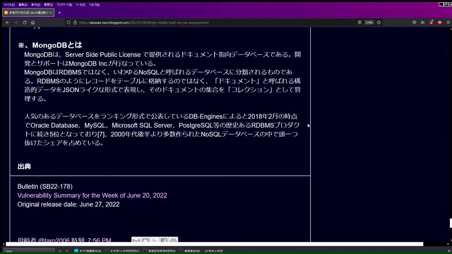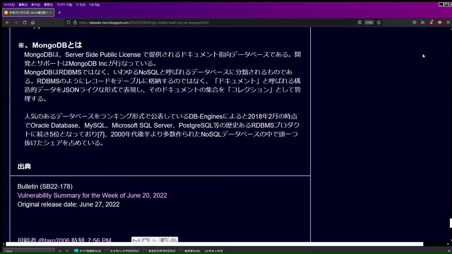According to DB-Engines, which publishes rankings of popular databases, as of February 2018 it was ranked 5th behind historical RDBMS products such as Oracle Database, MySQL, Microsoft SQL Server, and PostgreSQL, and it holds the largest market share among the many NoSQL databases that have been created since the late 2000s.